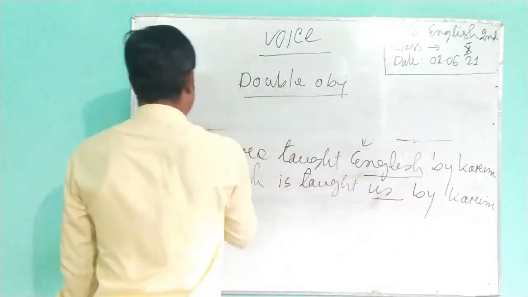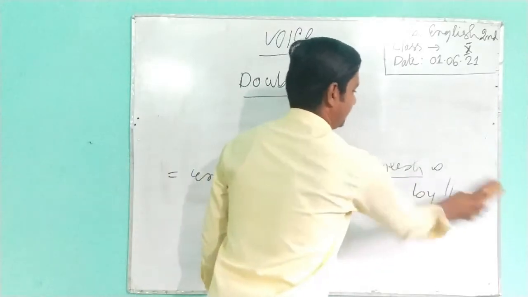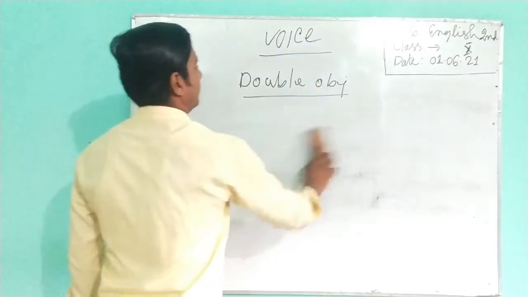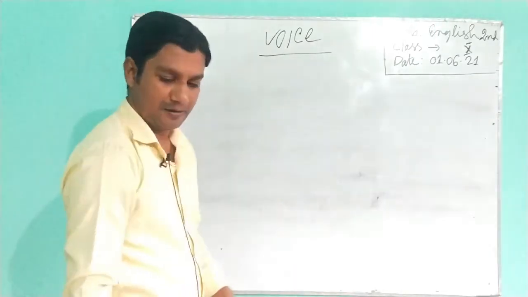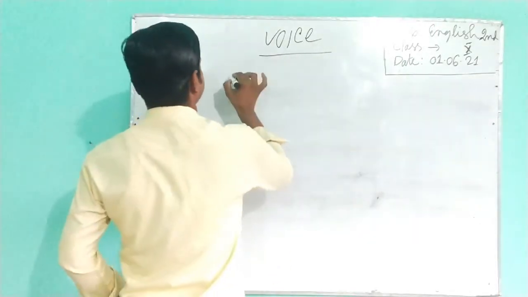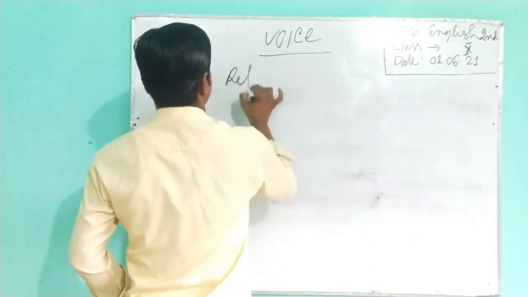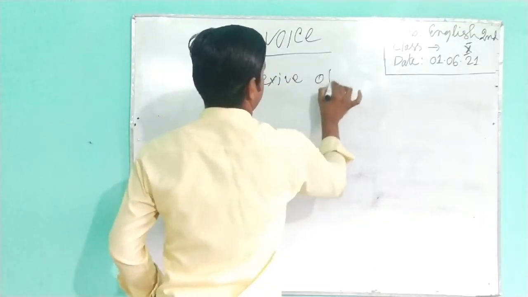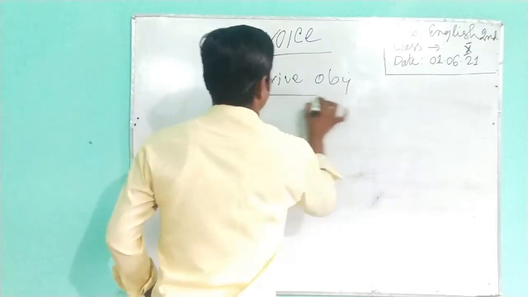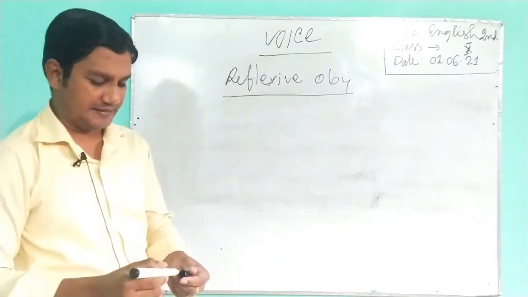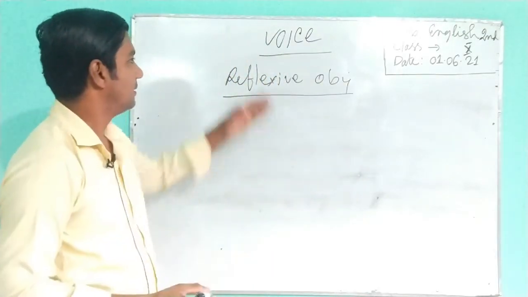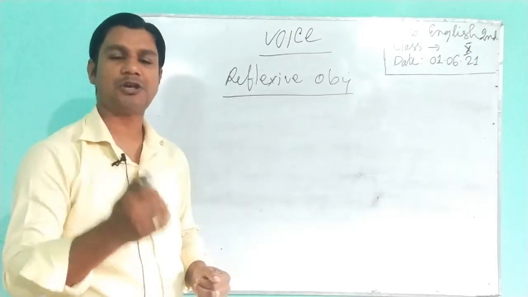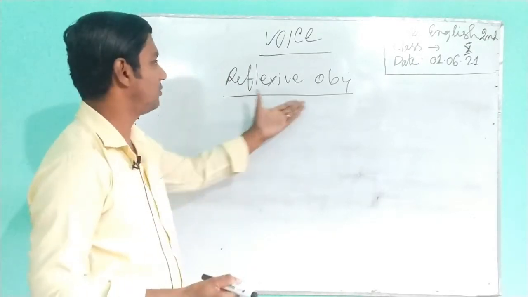another form of object. That means reflexive. A reflexive object. Reflexive object is another kind of object that is included in voice. That means what is a reflexive object? At first you have to know about it. What is the reflexive object?